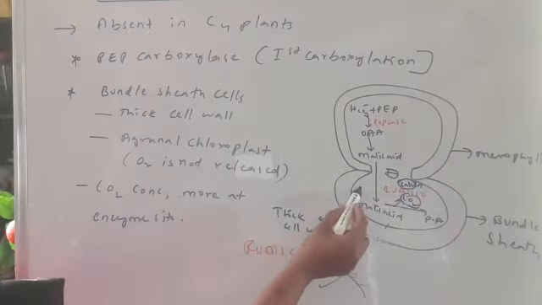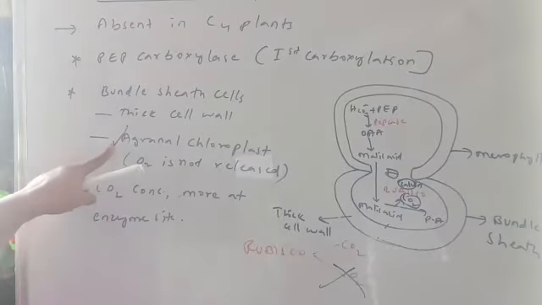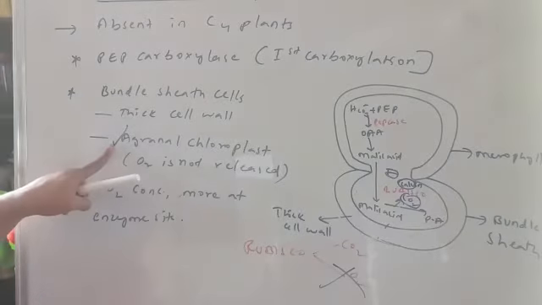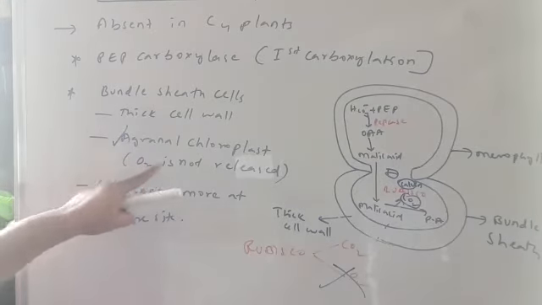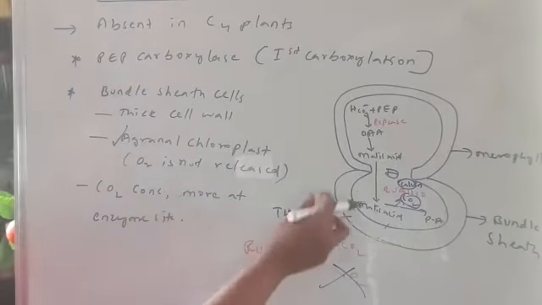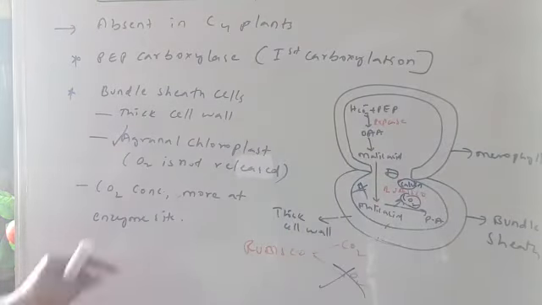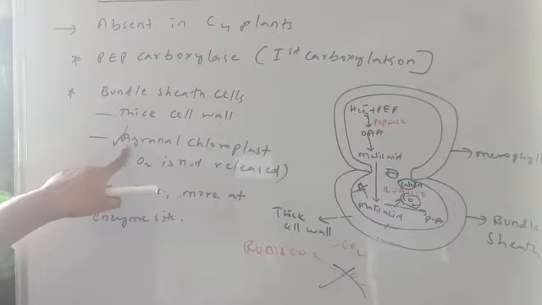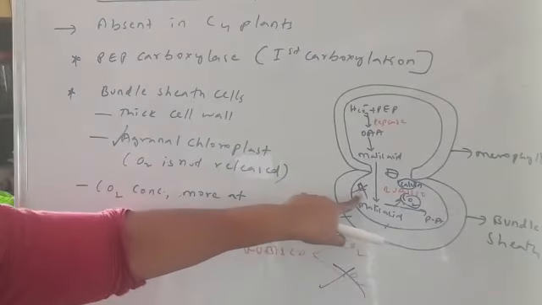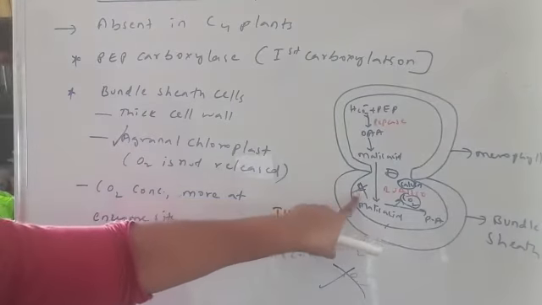The first reason is that this chloroplast is an agranal chloroplast. Agranal chloroplast means that during the light reaction, photolysis of water doesn't take place. Oxygen is not released. So in bundle sheath cells there is no oxygen production, because photolysis of water does not happen in the light reactions, since it is an agranal chloroplast. So this is reason number one: oxygen is not much present in the bundle sheath cell.